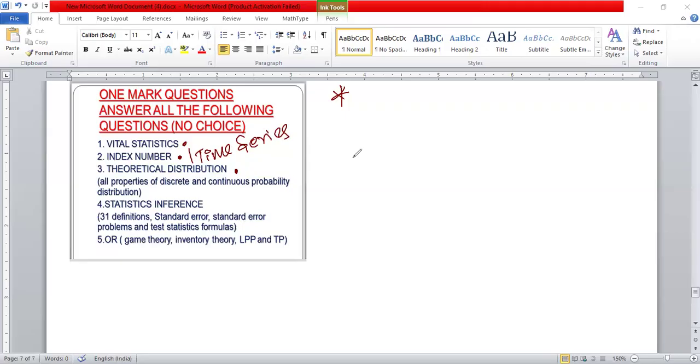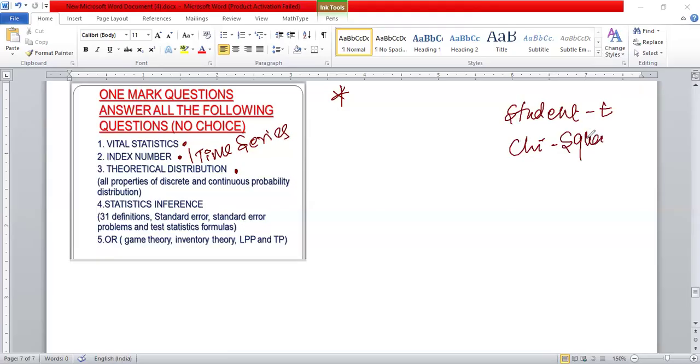Similarly, there are 4 types of continuous probability distribution, namely normal distribution, standard normal distribution, chi-square distribution, and student t distribution. And one question is compulsory for student distribution and chi-square distribution.